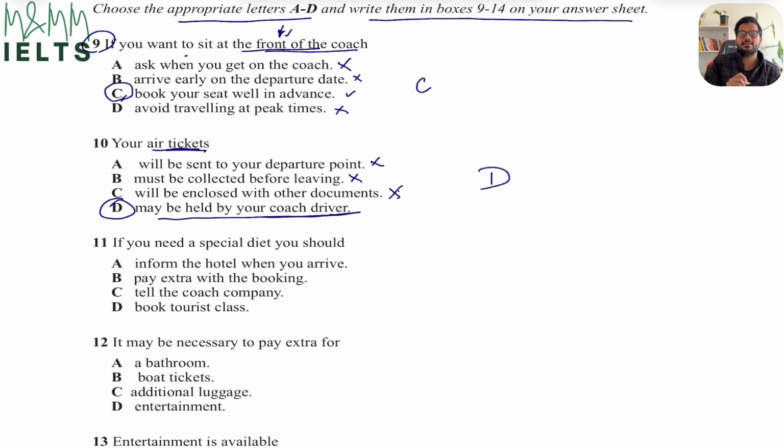That's exactly what they said, that it may be retained by the driver or the coach, and then at relevant points it will be delivered to you. So this will be my correct answer. As you would have seen until now, I haven't even read the options first. I always read the question, pick up the keywords, locate the paragraph, read the information, and then read out my options, eliminate the ones which are not related, and then select the correct answer. So this is by far working for me. So we'll continue this path.